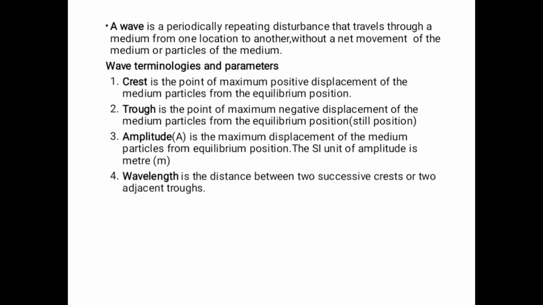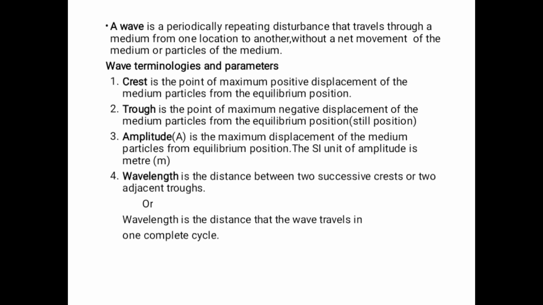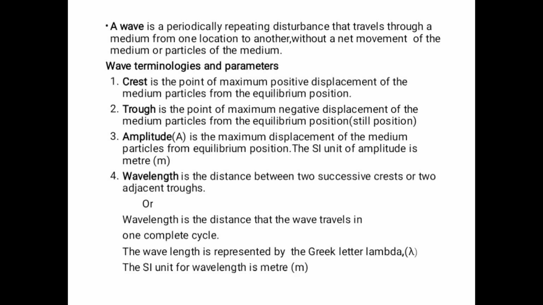Wavelength. Wavelength is the distance between two successive crests or two adjacent troughs. Or you can define wavelength as the distance that the wave travels in one complete cycle. The wavelength is represented by the Greek letter lambda, and the SI unit for wavelength is meter.